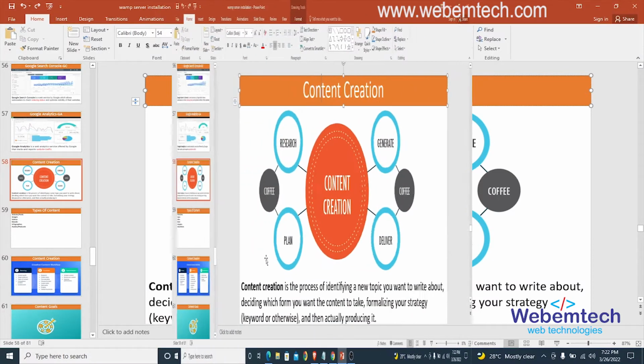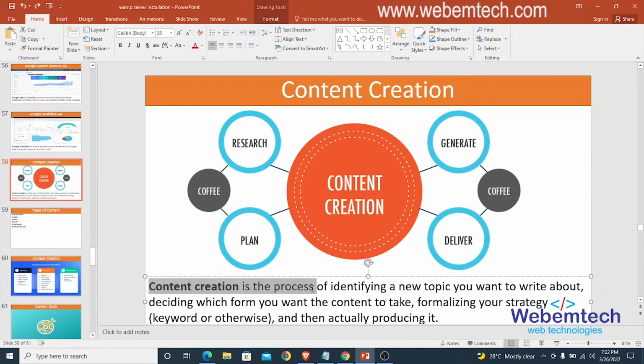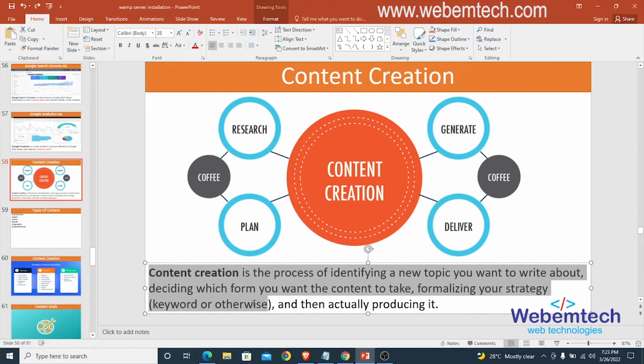All right. So right here, we said that content creation is a process of identifying a new topic you want to write about, deciding which form you want the content to take, formalizing your strategy, keyword, or otherwise, and then actually producing it. So this is very important. Right here it says that content creation involves you identifying a new topic you want to write about, then deciding which form you want the content to take. If you want it to be in video format, infographics, images, podcasts, and the likes.